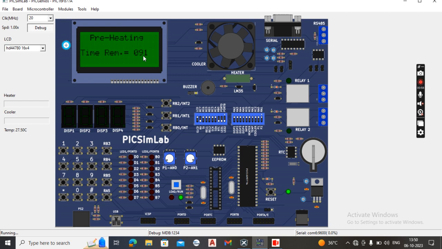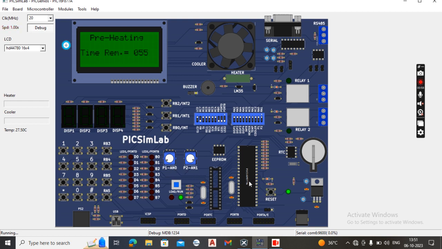Yeah, it reached 91 seconds. We have to wait until 0 seconds. This is the RTC, real time clock. These two are the analog pins, AN1 and AN0.